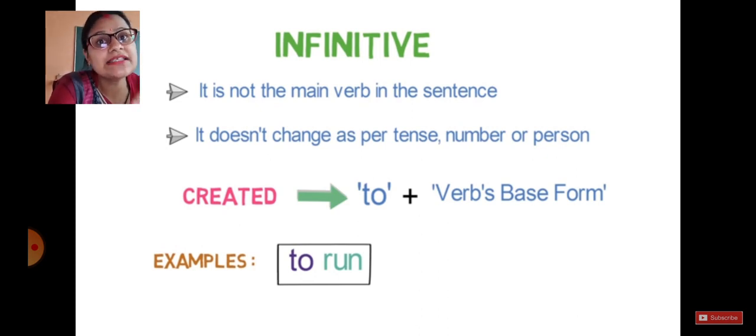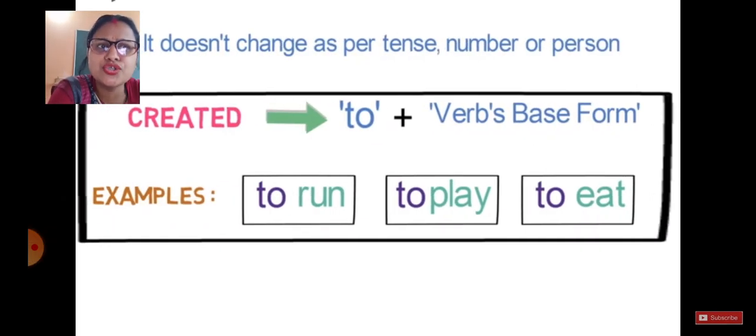So like is the main verb, but to play, to read is another verb which does not perform as a verb. It works just as a normal word. So if any verb comes in a sentence following to with a base form, it becomes our infinitive. The examples you can see: to run, to play, to eat. These are examples of infinitives. So hope it is clear to you.